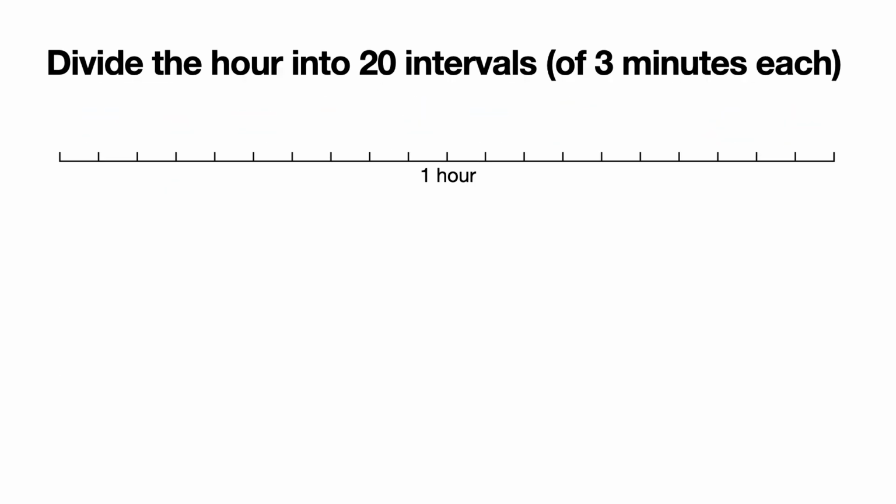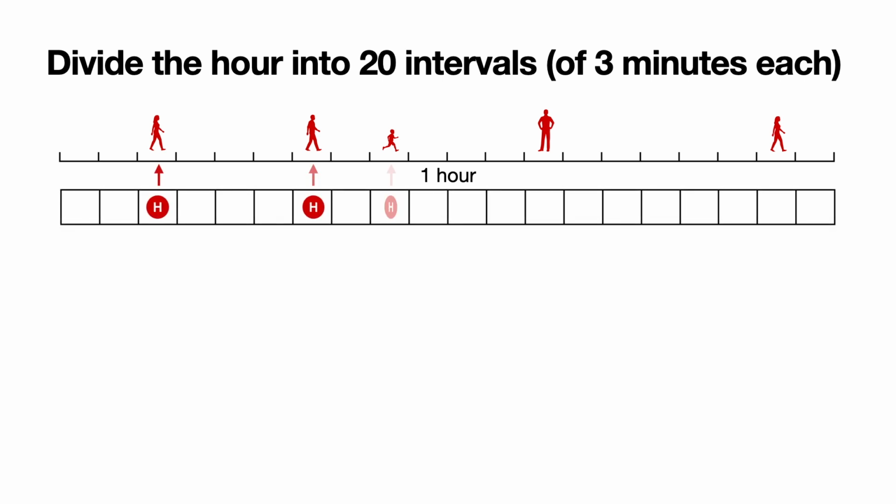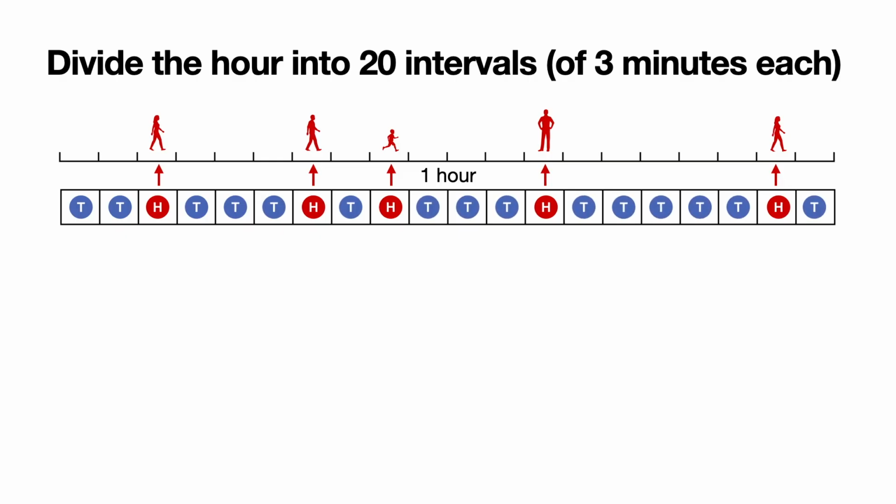So let's say that we realize that 10 intervals is too little. So we decide to divide the hour into more intervals, say 20 intervals, each of 3 minutes. And what happens now? Now we want the probability that 5 people will enter the store over the next hour. Well, just like before, except that now we throw the coin 20 times, it lands on heads 5 times, and on tails 15 times for all the times that nobody entered the store.